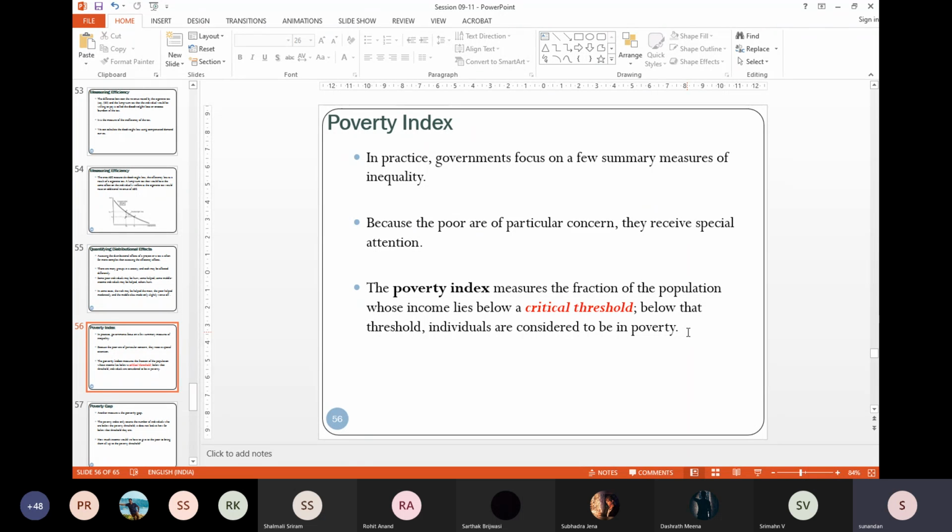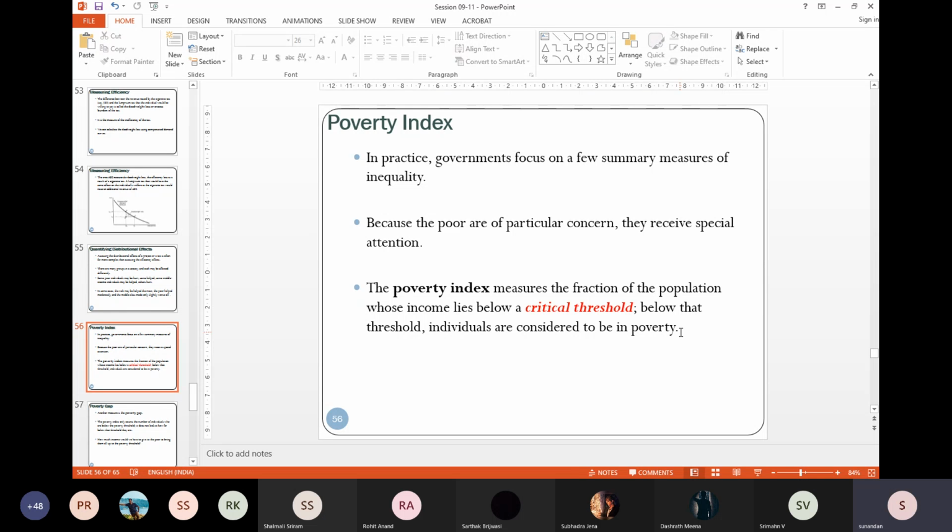And that is why you will find there are different definitions of the poverty line which are being used in the academic discourse. There is a World Bank definition: anyone earning less than $1 a day is poor. Sometimes that is also less than $2 a day.